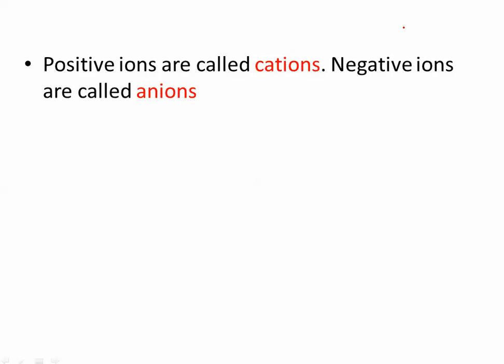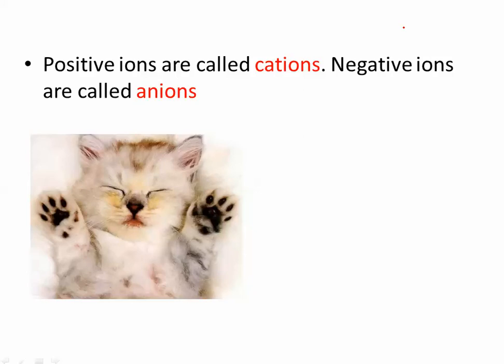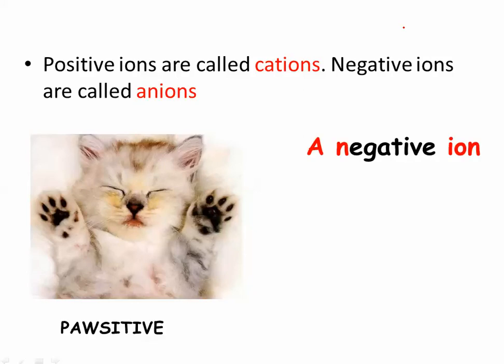Remember that positive ions are called cations. Everybody stand up and make your cat paws. I'm doing it here at the kitchen table. Positive. Can you do this, kids? Positive. Oh, you should be in high school chemistry. Great job. There it is. Positive. And then remember for anion, you can kind of remember it as a negative ion from the name.